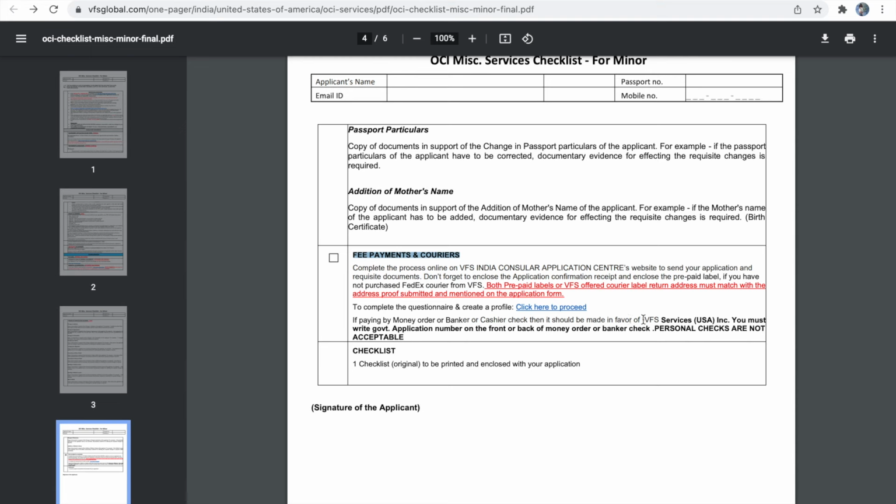Your money order or banker's check should be made in favor of VFS Service Inc. You must write your government application number on the front or back of your money order or banker's check. Personal checks are not acceptable, and one copy of this checklist has to be attached with your application form.